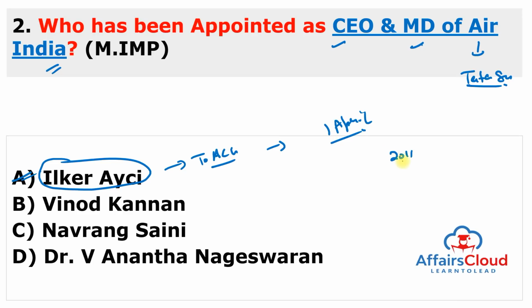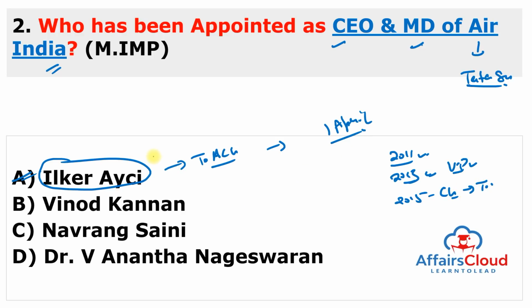In 2011, he was appointed as the chairman of the Republic of Turkey Investment, Support and Promotion Agency. In 2013, he was appointed as the vice president of the World Association of Investment Promotion Agencies. And in 2015, he was appointed as the chairman of Turkish Airlines. Now he becomes the CEO and managing director of Air India.